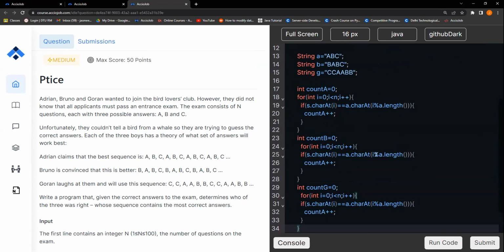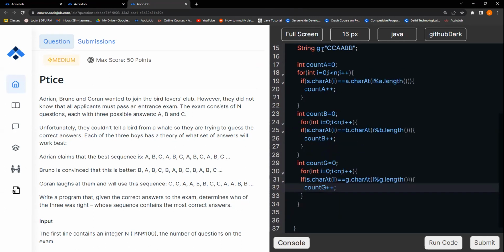So rather than doing A, I just need to do B and count B, and do G and count G. Now, this will help me figure out which one is the maximum among these three. So repeat line number 19.